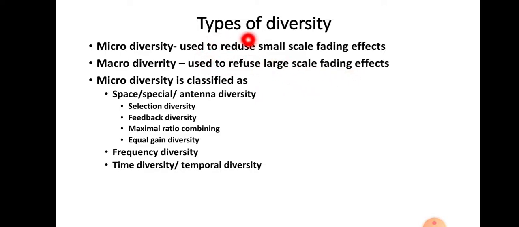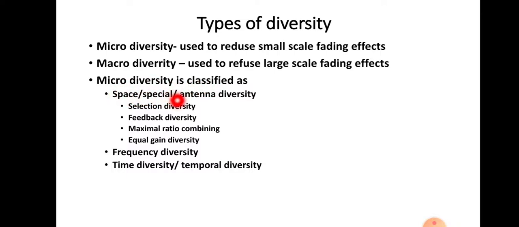So this diversity technique is mainly classified into micro diversity and macro diversity. Micro diversity is used to reduce small scale fading effects, and macro diversity is used to reduce large scale fading effects. Again, micro diversity is divided into space diversity, frequency diversity and time diversity. So first of all let us see the space diversity.